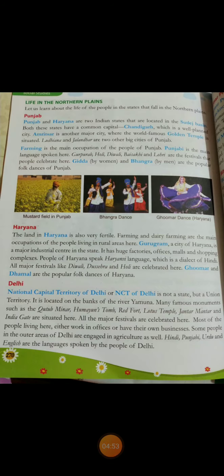Now let us talk about the life of the northern plains. Next, Punjab. Punjab and Haryana are two Indian states that are located in the Satluj basin. Both these states have the common capital Chandigarh, which is a well planned city. Amritsar is another major city where the world famous Golden Temple is situated. Ludhiana and Jalandhar are two other big cities of Punjab.